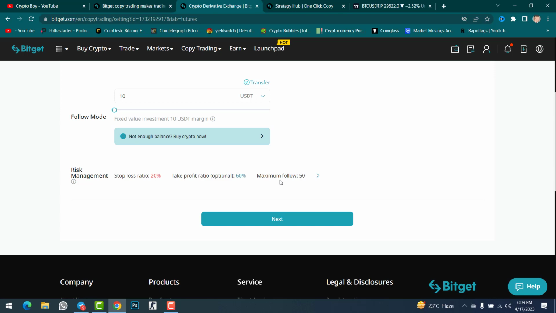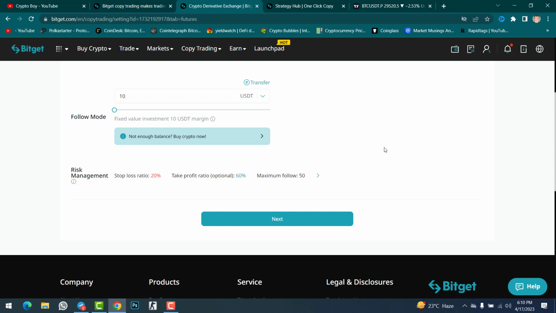One thing I should tell you: put only that much amount inside your futures trading that you have the power of losing. For example, inside futures trading you have $1,000, but you just start with $50 or $40. Don't think that futures trading will only use that amount, it can use all your funds. It will liquidate you and your account will be zero. So put only that much money that you want to start trading with. For example, I want to invest only $10, so I only transferred $10 into my futures trading, not more than that.